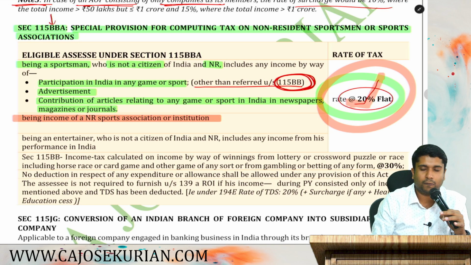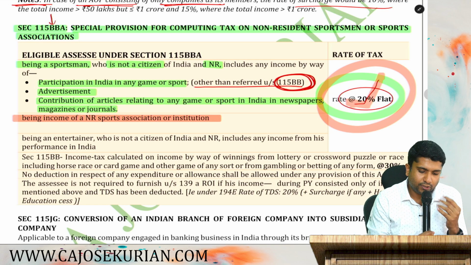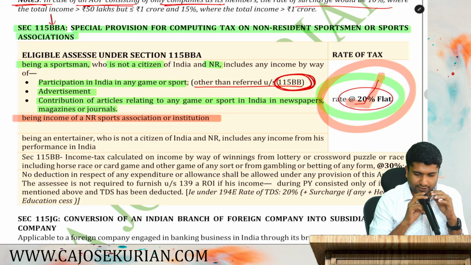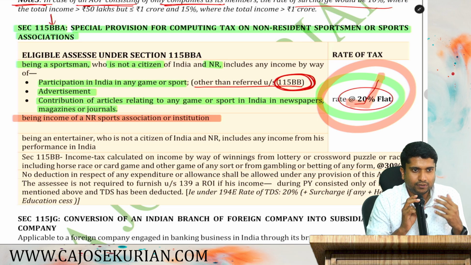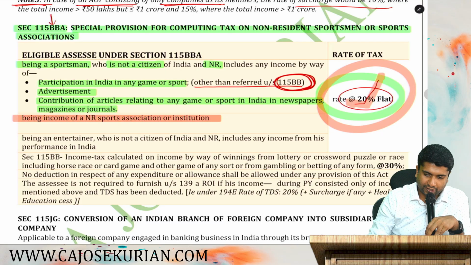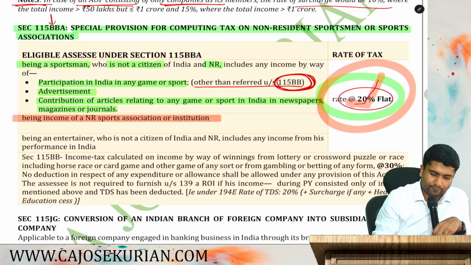Are you all here? So if you are a non-resident sports association or an institution, then you tell me what will happen. Whatever income that you earn will be subjected to what rate? 20% rate of tax. Moving on with the next one.